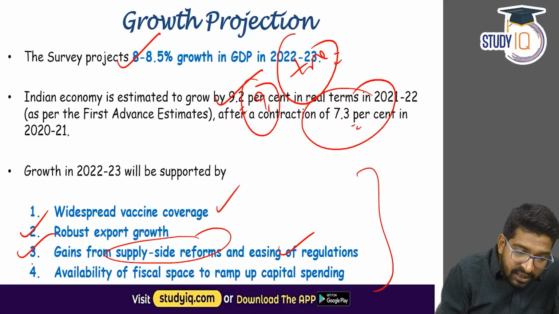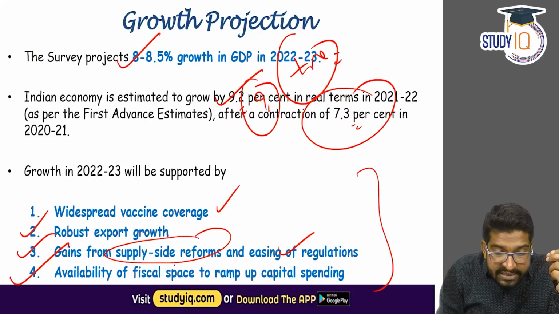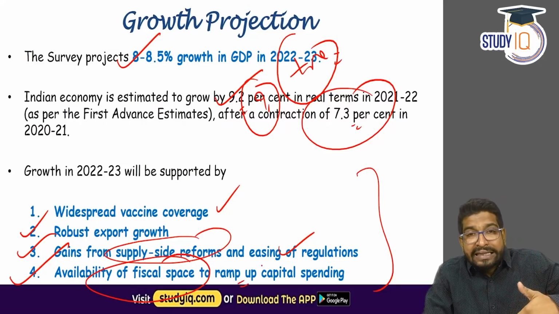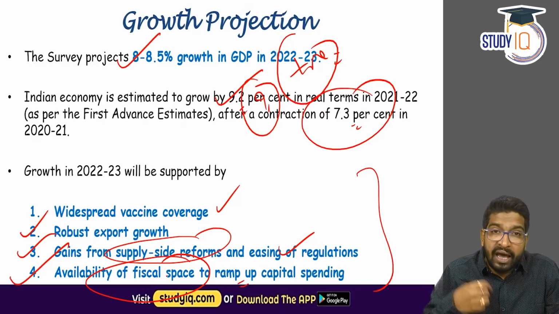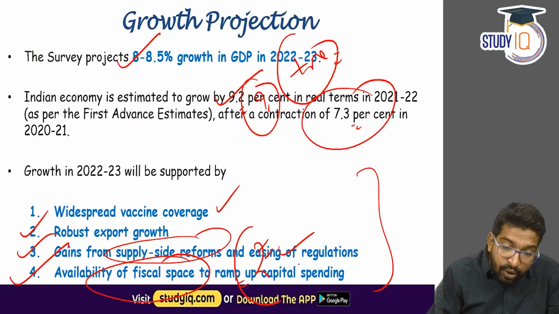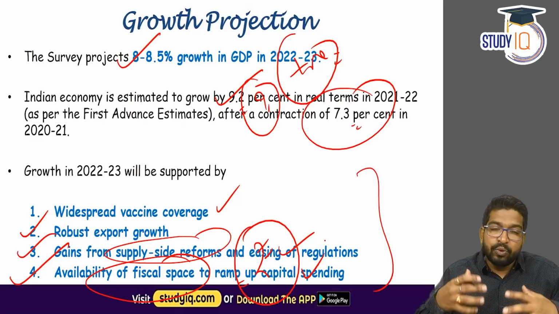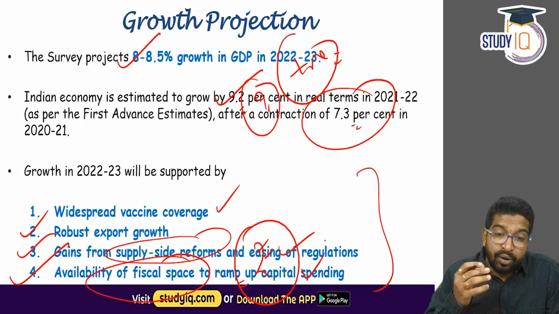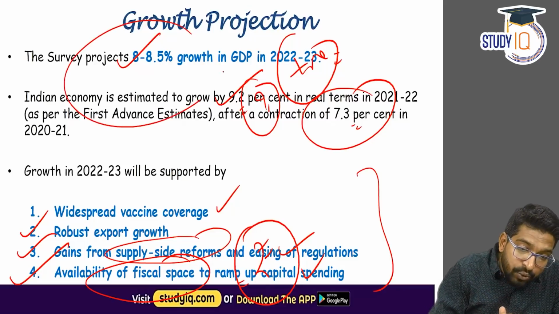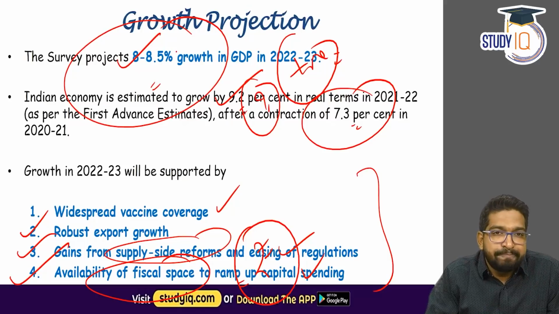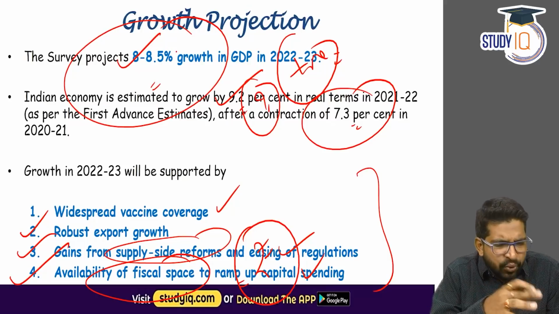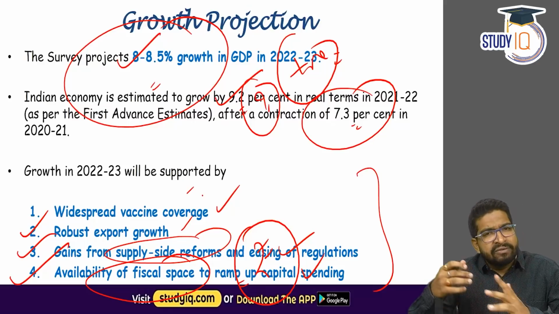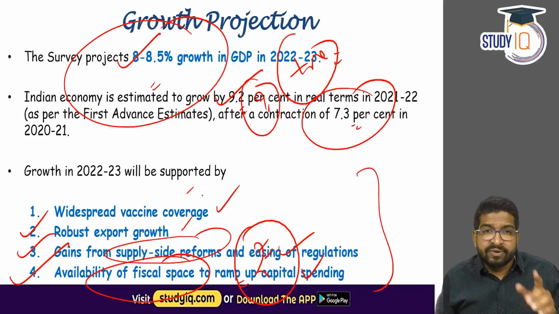Apart from that, the economic survey says that India has availability of fiscal space to ramp up its capital spending. That means in the coming time, we are going to have enough money to spend on capital expenditure. So if we do spend on capital expenditure, the economy is going to grow continuously. On all these terms, they say that our growth rate would be 8 to 8.5%. Now let's try to analyze. Slowly and steadily we'll talk about one after the other. We'll talk about these features and then we'll jump into the different sectors from the report.